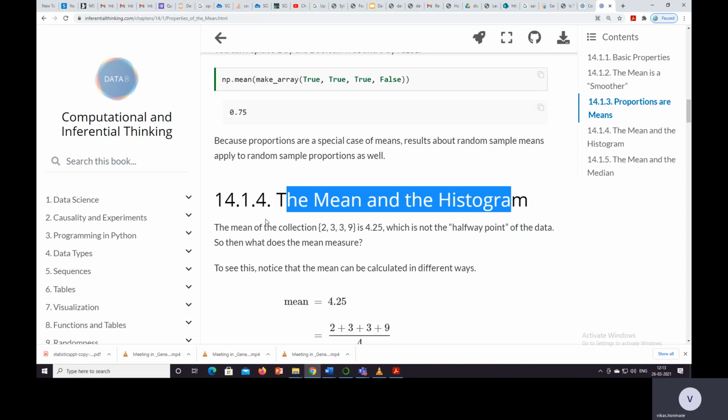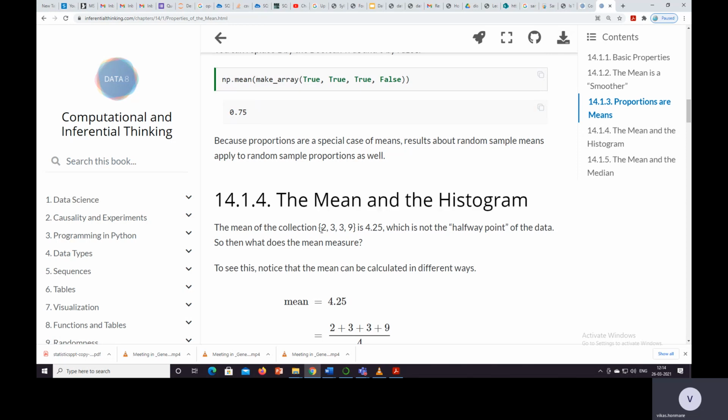The mean of the collection 2, 3, 3, 9 is 4.25, which is not the halfway point.